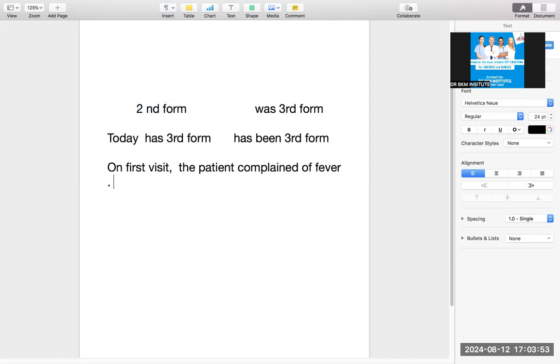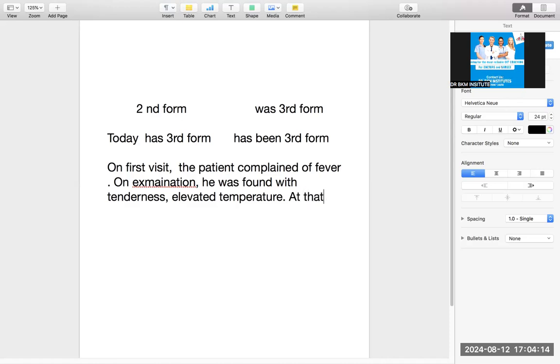And when we talk about rest of the lines, we say on examination, he was found with. Why do we say he was found with? Because it's a passive voice. He was found by us. He was found with tenderness, elevated temperature. So these are the signs. These are not the symptoms. These are the signs which we get on our examination. Then you say, at that time, patient was diagnosed with. He was diagnosed with. Again, passive voice, was plus third form.